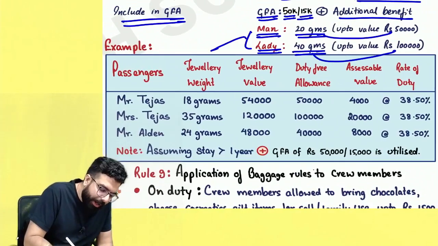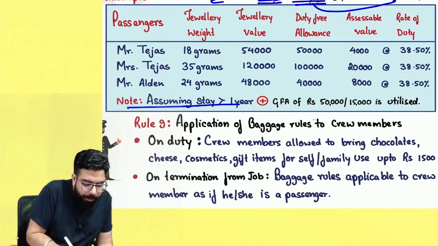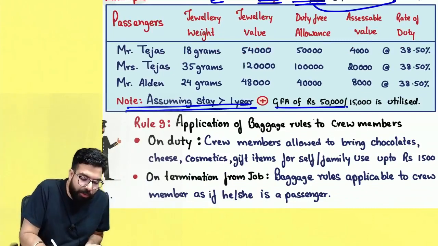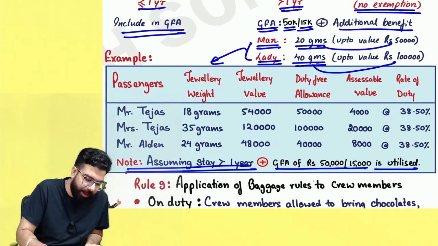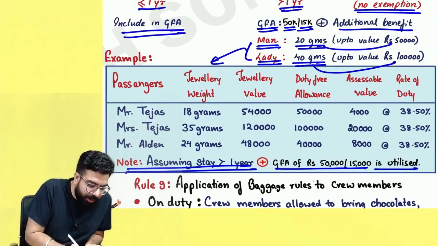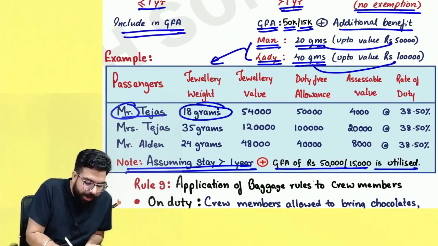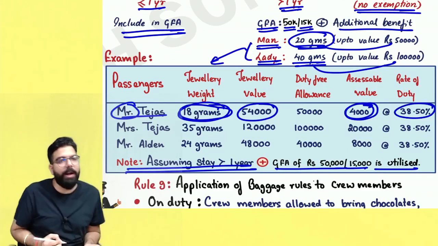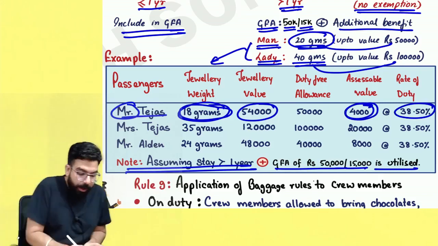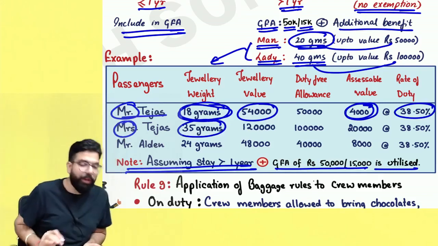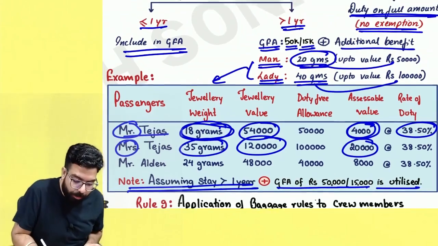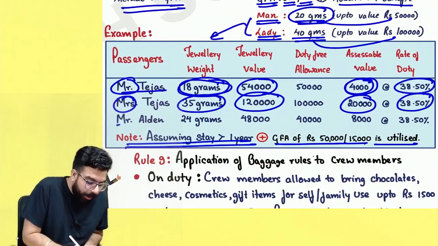There is no exemption. 35% plus 10%. So, sir, can you please explain these 2 points? Supposing there is one person who has stayed outside India more than 1 year, and the general free allowance of 50,000 or 15,000 is utilized already. Then in that scenario, Mr. Tejas has come with 18 grams, very good, within limit, but the value should be 50,000. The value has exceeded by 4,000, so on 4,000 rupees, 38.50% duty will come. Mrs. Tejas is coming with 35 grams, within the 40 gram limit, but the value is 1,20,000, which means 20,000 has exceeded, so on 20,000 rupees, 38.50%.